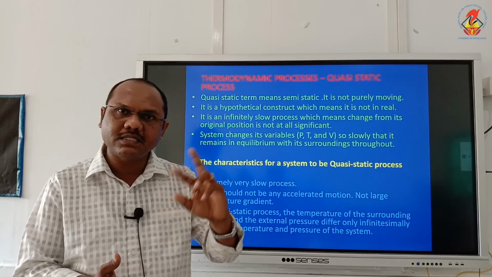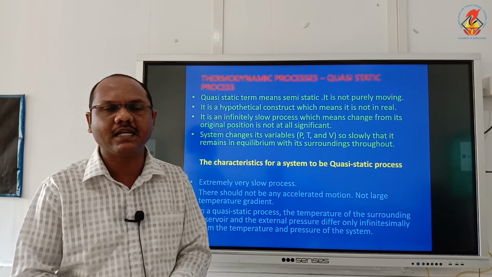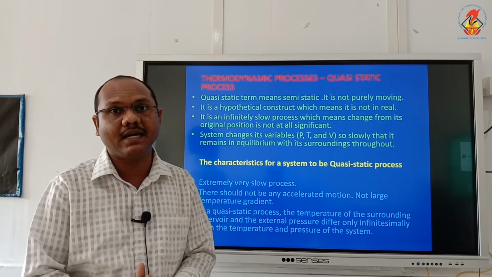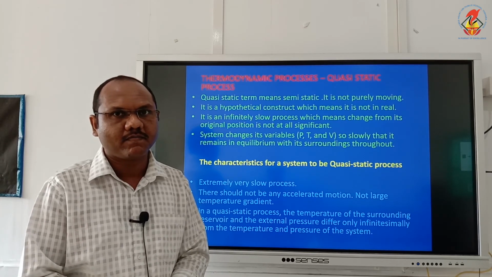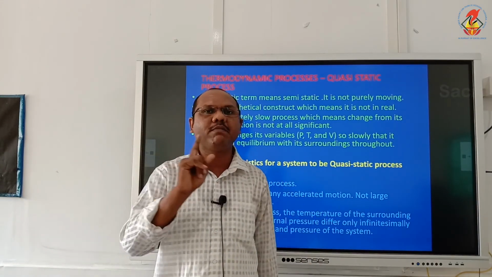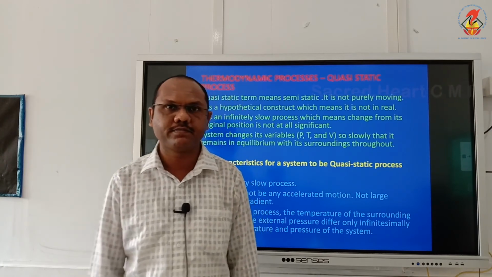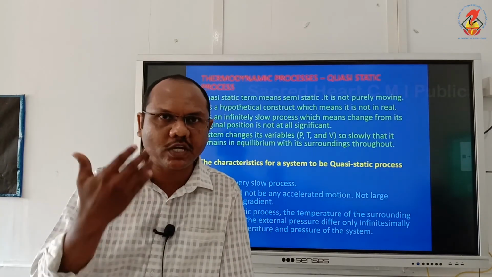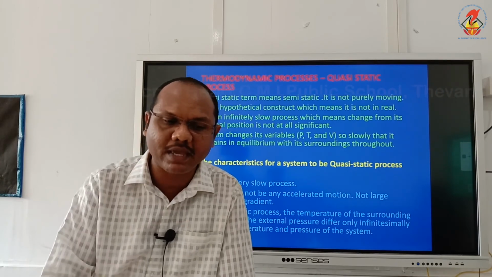Temperature gradient means delta T, T2 minus T1. I am not saying there should not be any temperature difference; I am using the words very negligible difference. Similarly, pressure and volume also have a very negligible change that we can't identify.